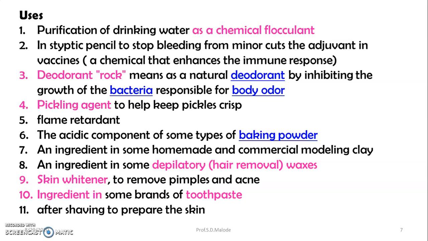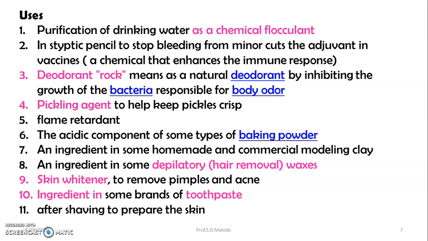The uses of potassium alum: it has a wide variety of uses. It is useful for the purification of drinking water as a chemical flocculant. In styptic pencils, it stops bleeding from minor cuts, and it is an adjuvant in vaccines. As a deodorant, rock alum works as a natural deodorant by inhibiting the growth of bacteria responsible for body odor. It is a pickling agent to help keep pickles crisp, a flame retardant, and the acidic component of some types of baking powders.